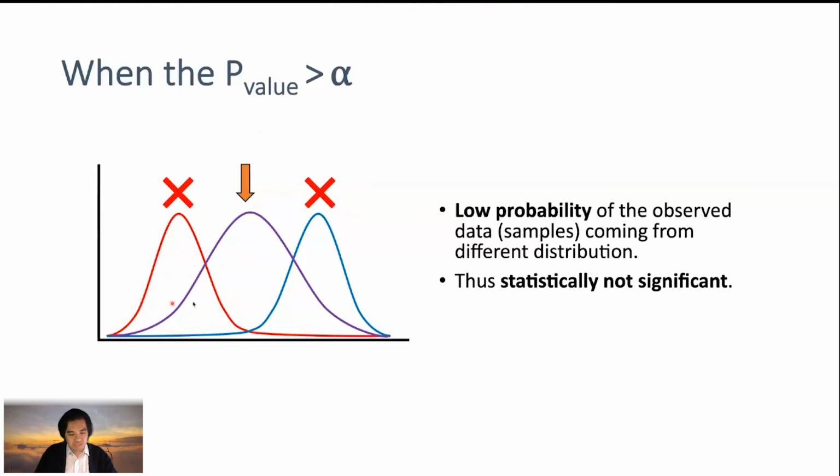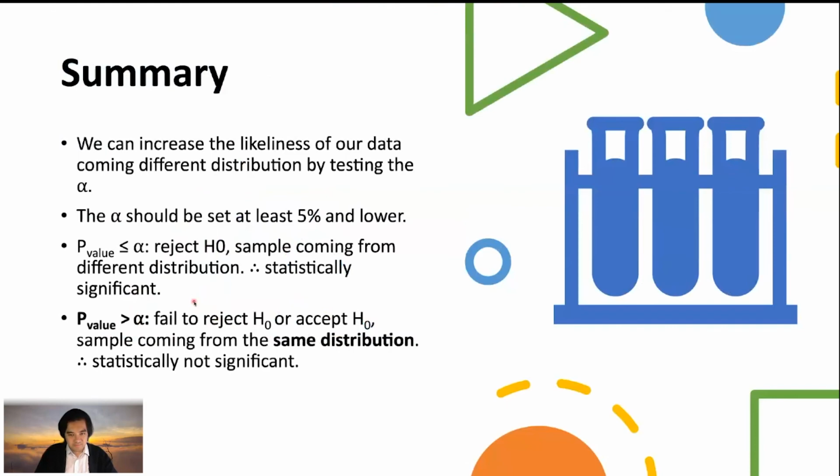Therefore, we consider it not statistically significant. In summary, we can increase the likeliness that our data are from different distributions by testing against the alpha, and usually we set the alpha at least at 5%, or you want to be more stringent, you could set it at 1% or 0.01.